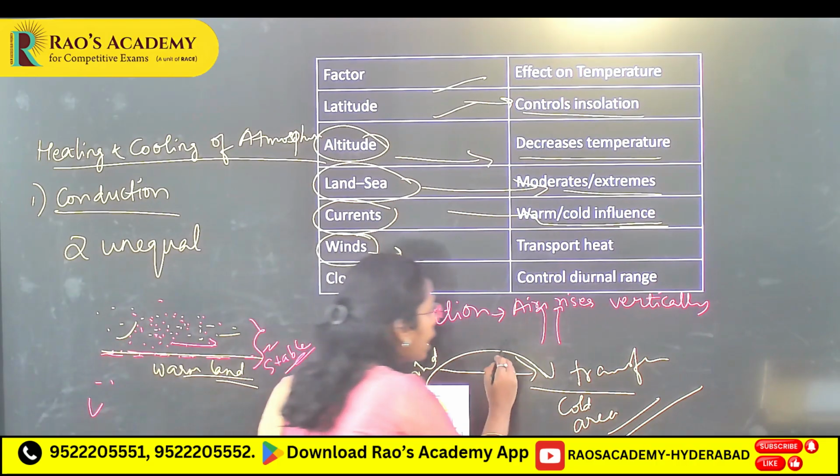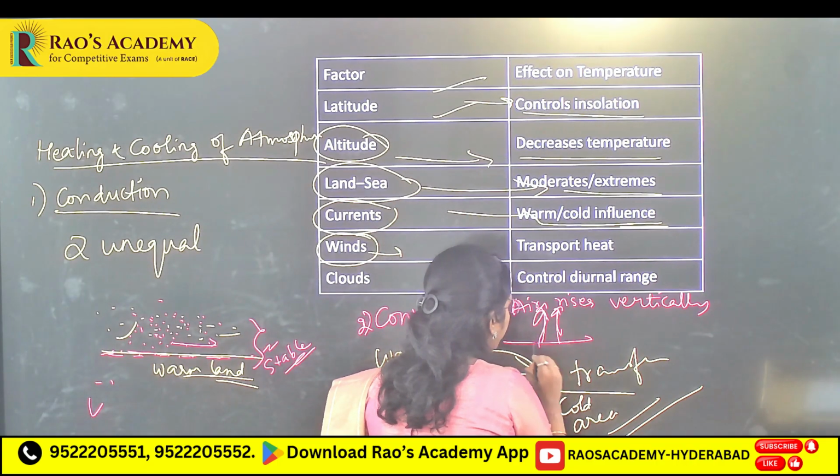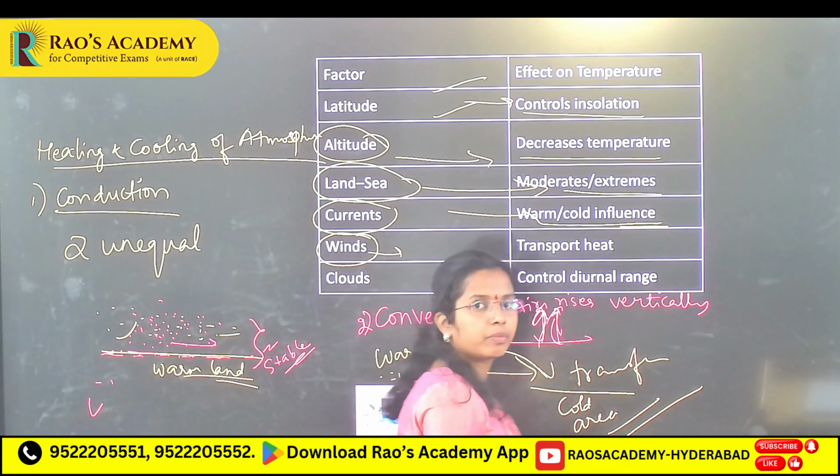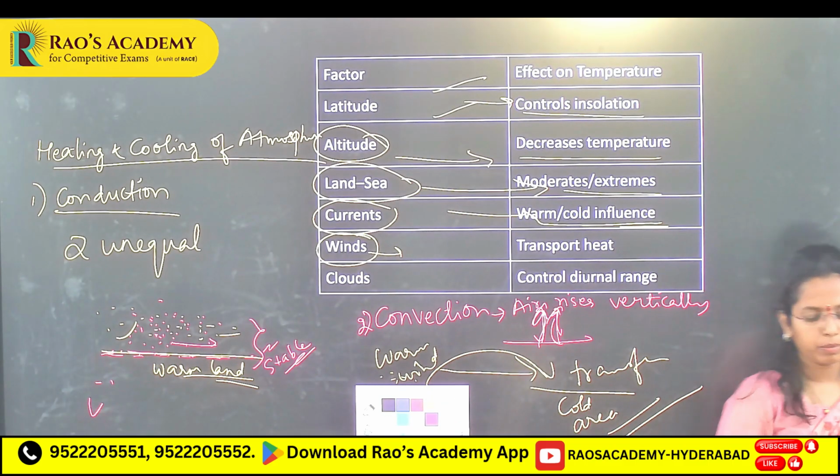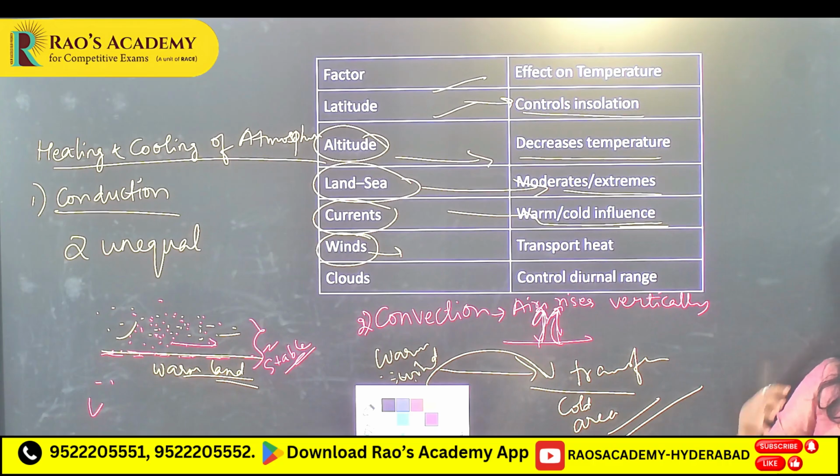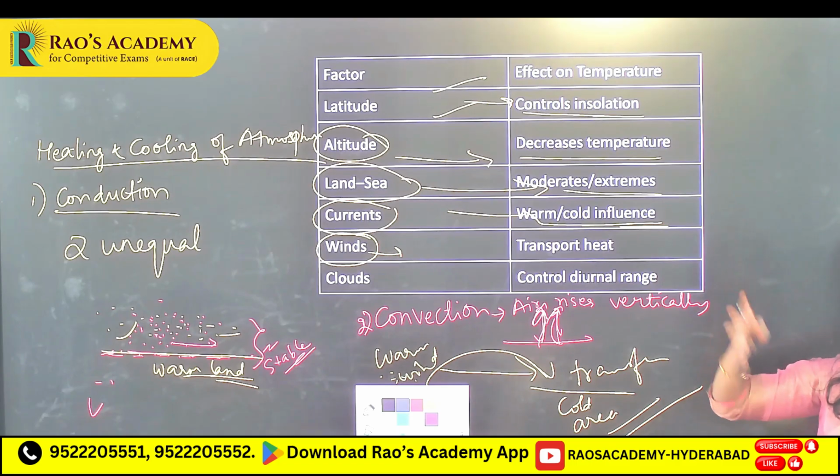Here the air rises vertically. When heated air is light and rises vertically in the form of currents, that is known as convection.